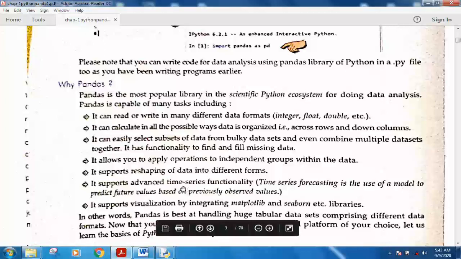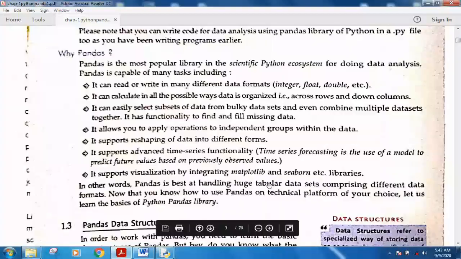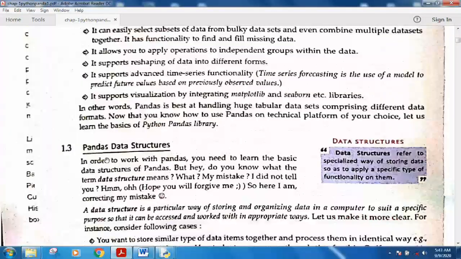It supports reshaping of the data into different forms, and also supports visualization using the matplotlib and seaborn libraries. You can do visualizations of the data. In simple words, we can say that pandas is the best at handling very large tabular data consisting of various different formats.